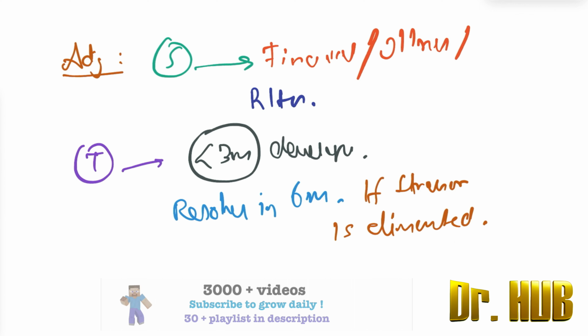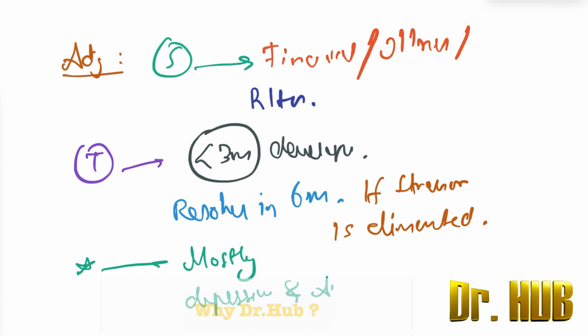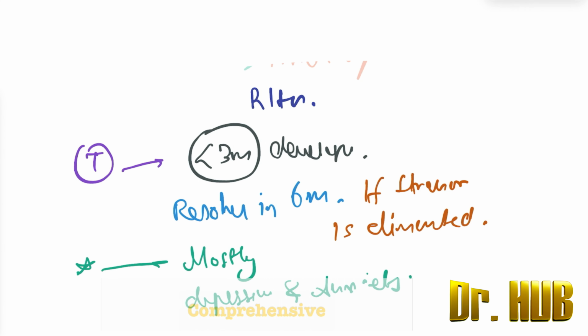So what are the symptoms of adjustment disorder? The symptoms are mostly depressive, and there can be anxiety as well. Later we'll see this. Next we are going to see bereavement.